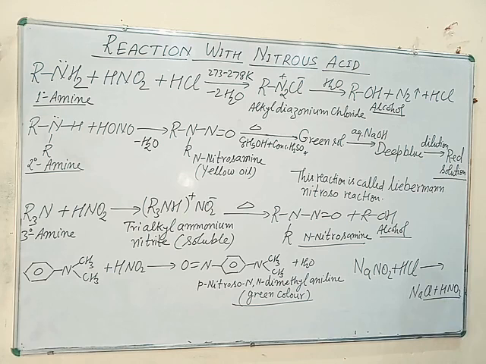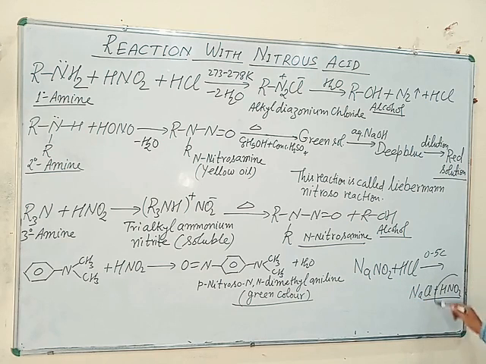NaNO2, sodium nitrite, plus HCl at 0 to 5 degrees Celsius or 273 to 278 Kelvin.